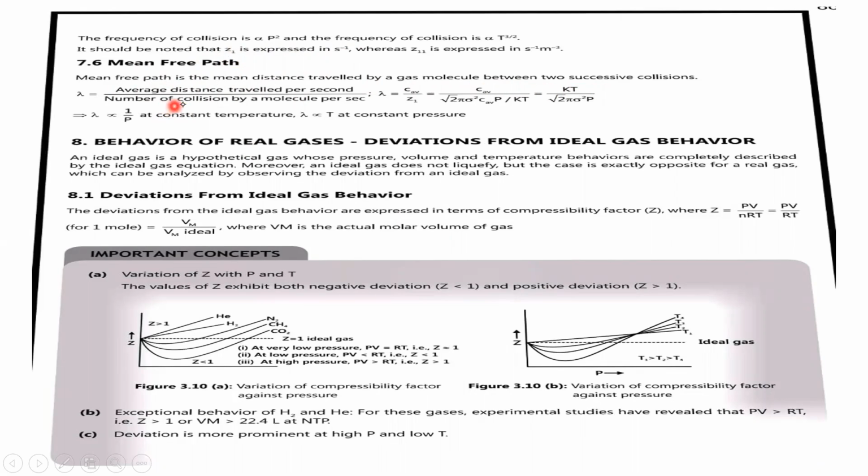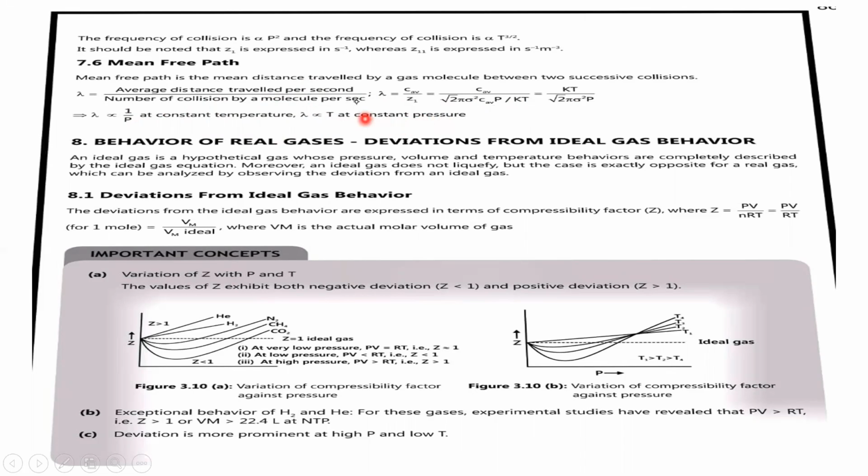Lambda equals the average distance traveled per second divided by the number of collisions by a molecule per second, so lambda equals C average by Z1. Lambda is proportional to 1 by P at constant temperature, and lambda is proportional to T at constant pressure.